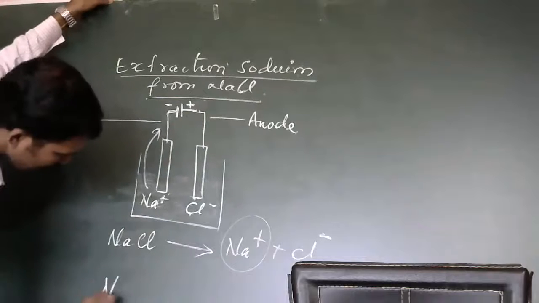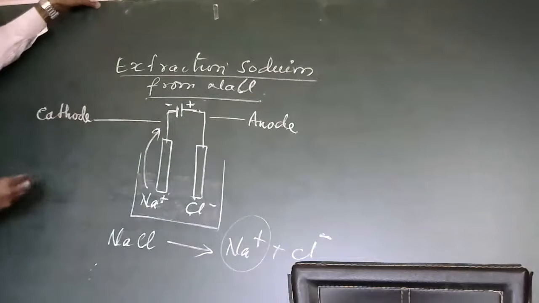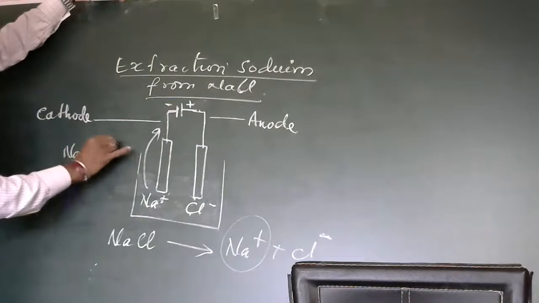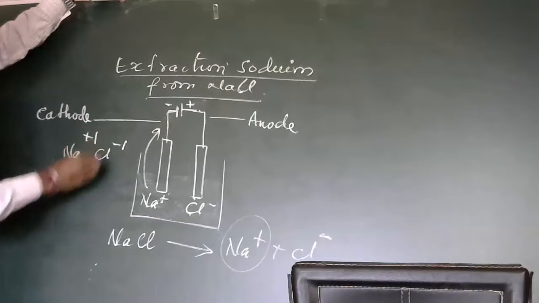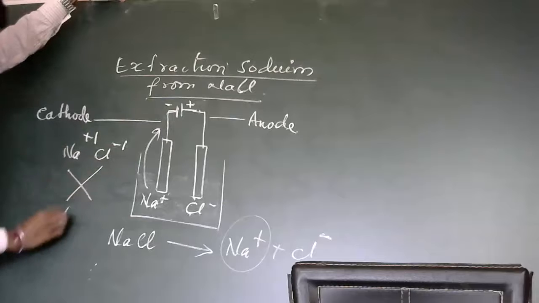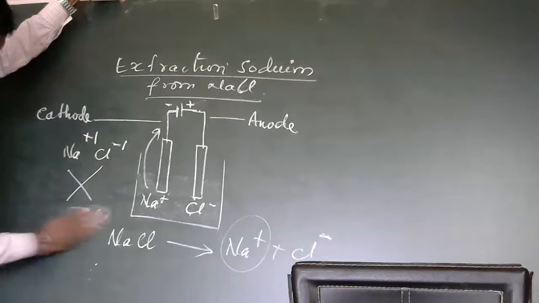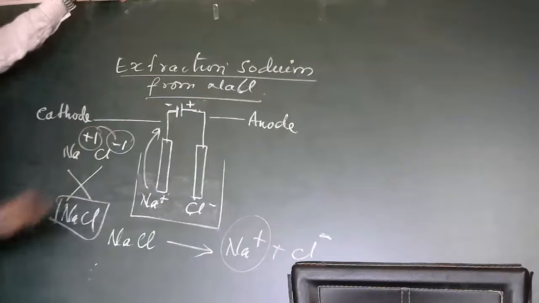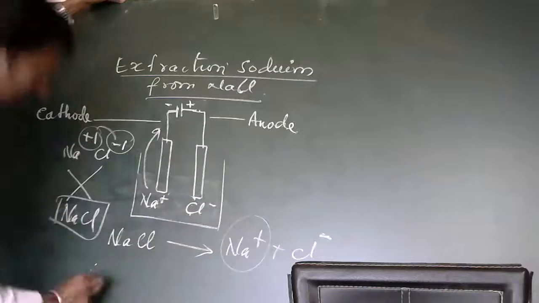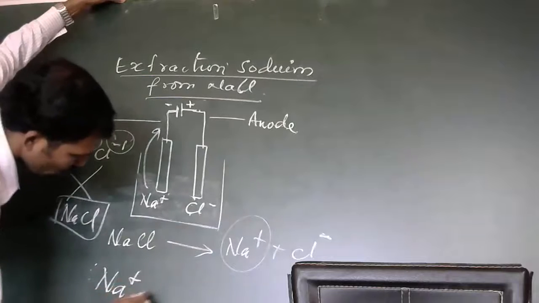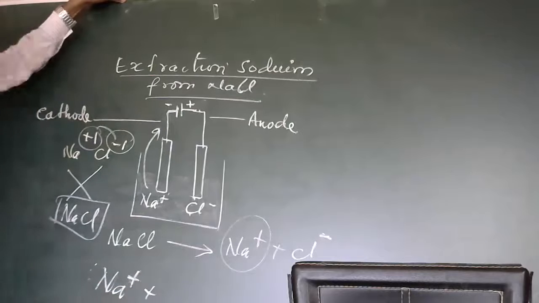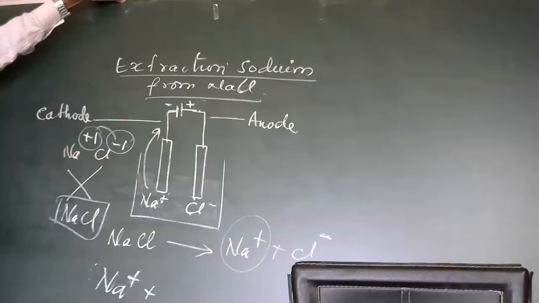Like sodium and chlorine, when they bond together, this is plus, this is minus, and NaCl is formed. How is it formed? Because sodium donates one electron and the chlorine accepts it. Here again it breaks into ions. The sodium ion takes the electron back.